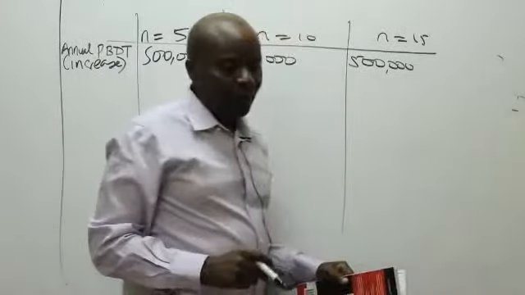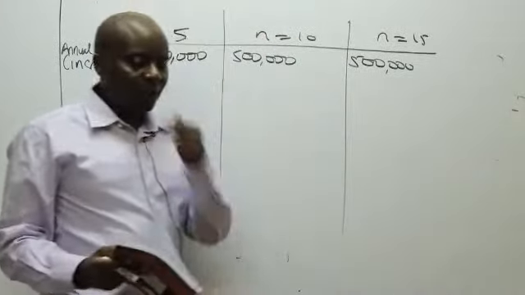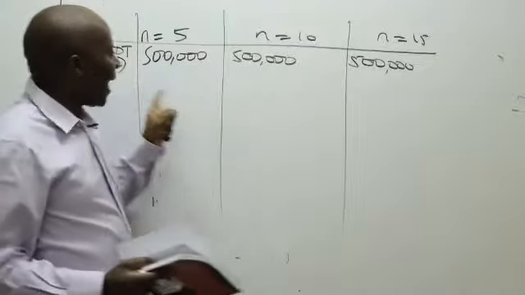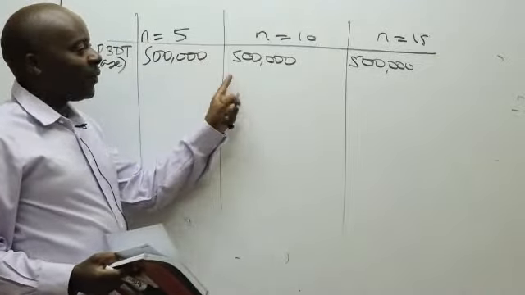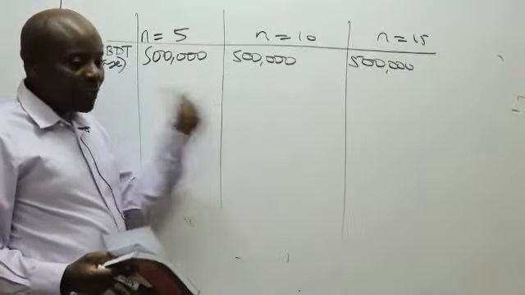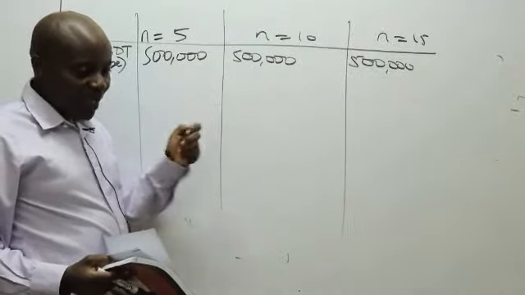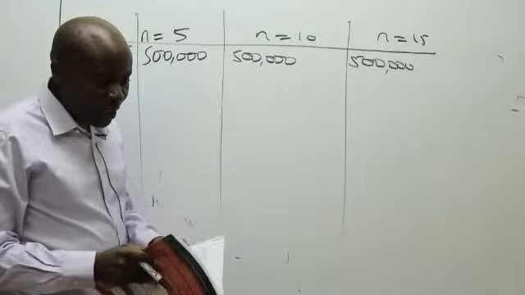Great. 500,000, 500,000, 500,000. Remember, it's annual, so don't multiply this with 5, multiply this by 10. I saw so many students doing it like it's annual, it's every year. It's every year.